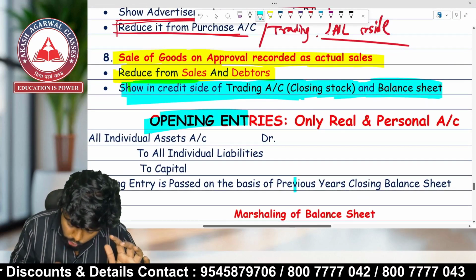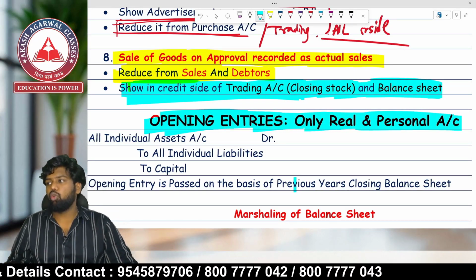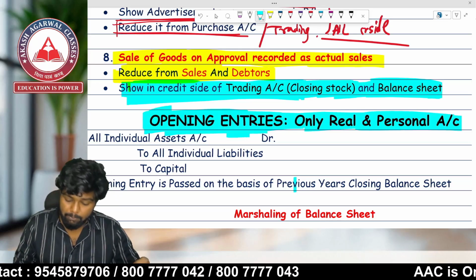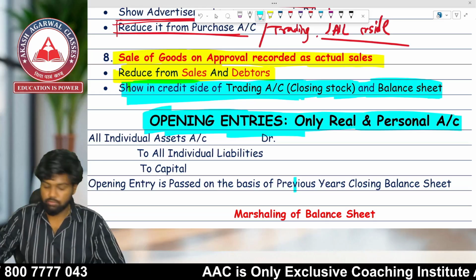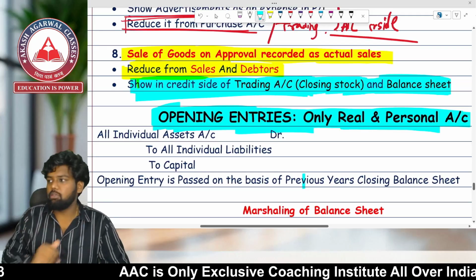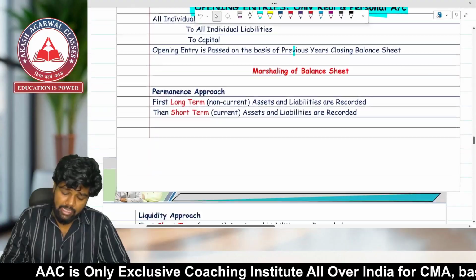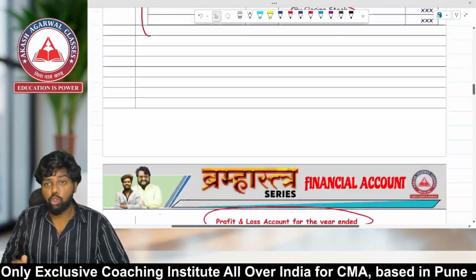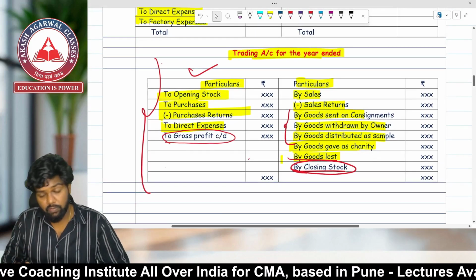Then we have opening entries, only real and personal accounts. Opening entries, only real and which account? Personal account. Very, very important. Just give me a second. Yes. So opening entries, real and personal account, I will cover in the next lecture. So do not worry. Opening entries and the marshalling of the balance sheet will be taken care of in the next lecture, and we will also solve the MCQs, and then we are complete with the chapter of final accounts.